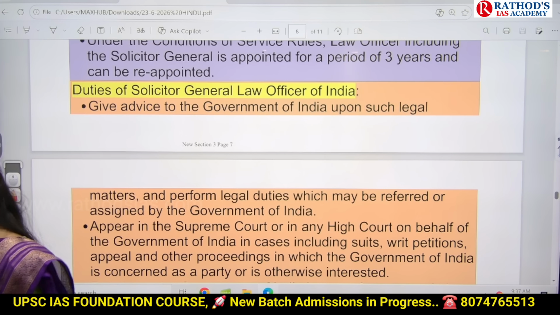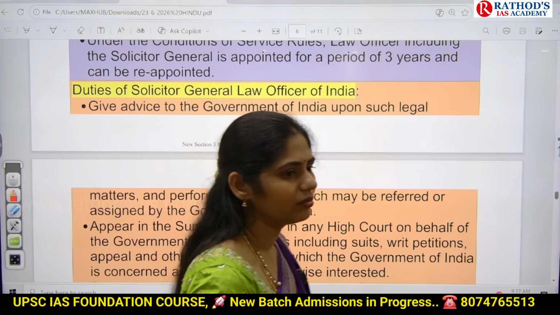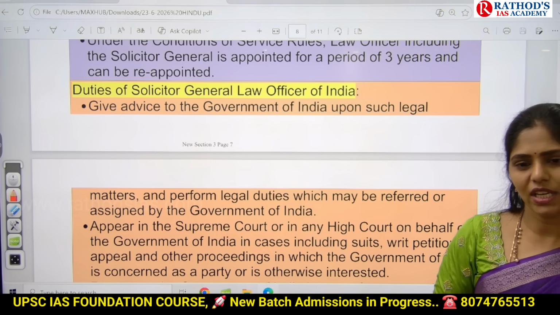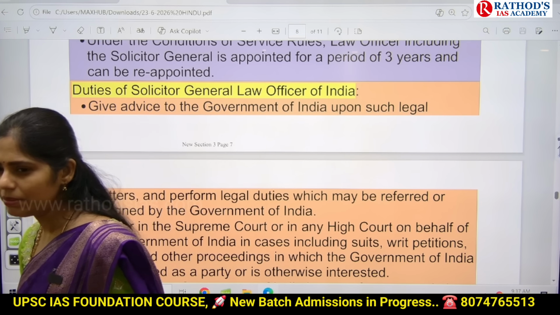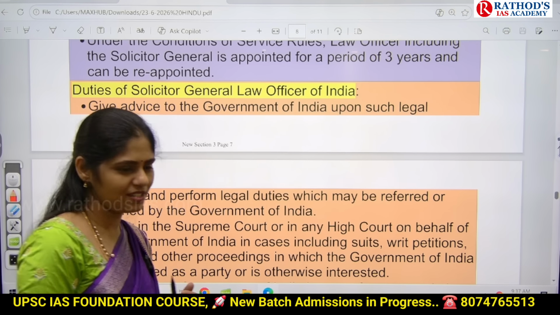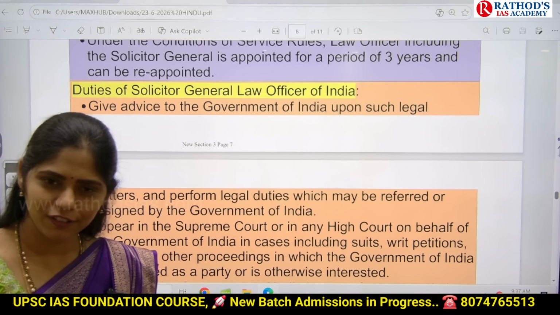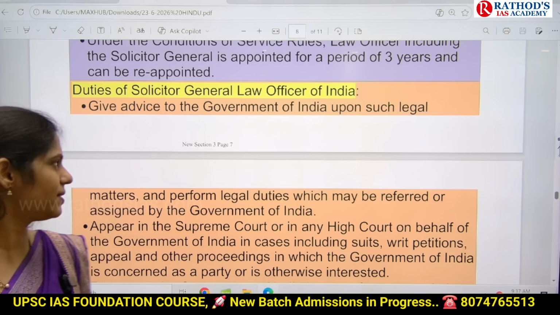No right to vote. Next, he can also participate in committees and he can also speak in committees. Next, can he become a member of a committee? Yes. Okay. So like that, they will be comparing the Solicitor General of India and the Attorney General of India, and they may give you statements.